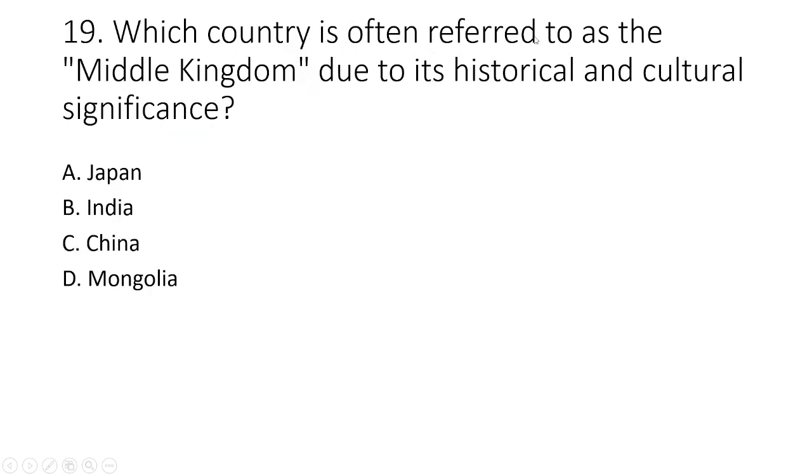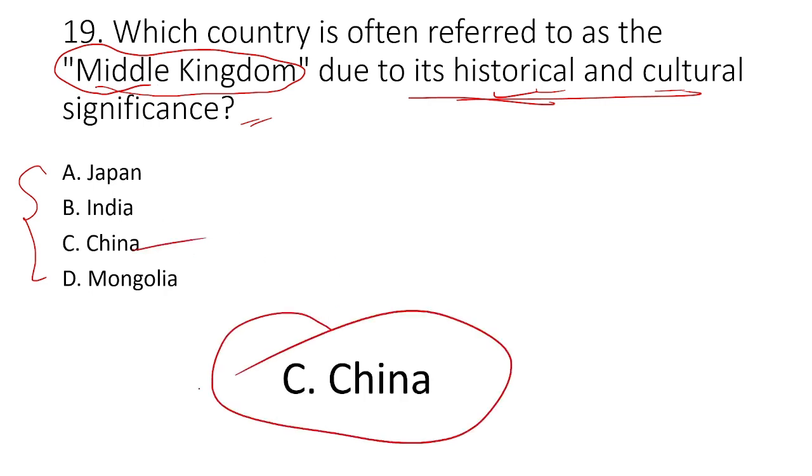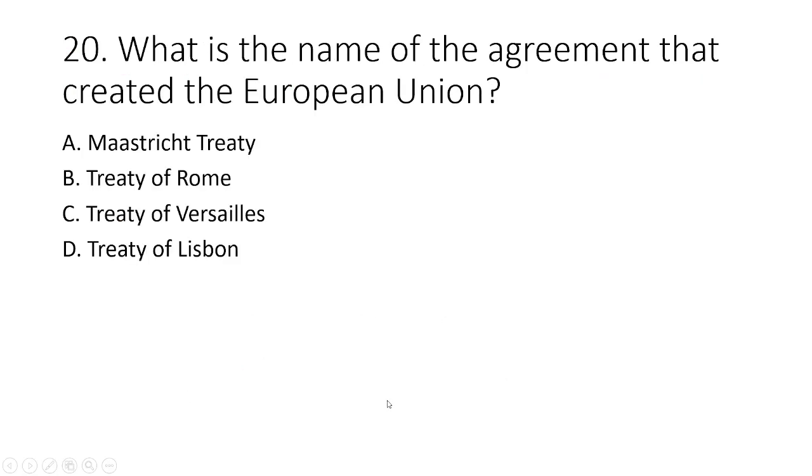Which country is often referred to as the Middle Kingdom due to its historical and cultural significance? Okay, Middle Kingdom. Which country is called so? Middle Kingdom. Okay, due to historical and cultural significance. Out of these 4 options, Japan, India, China and Mongolia. The correct answer is option C, China. China is also known as the Middle Kingdom. We now move to the next question.